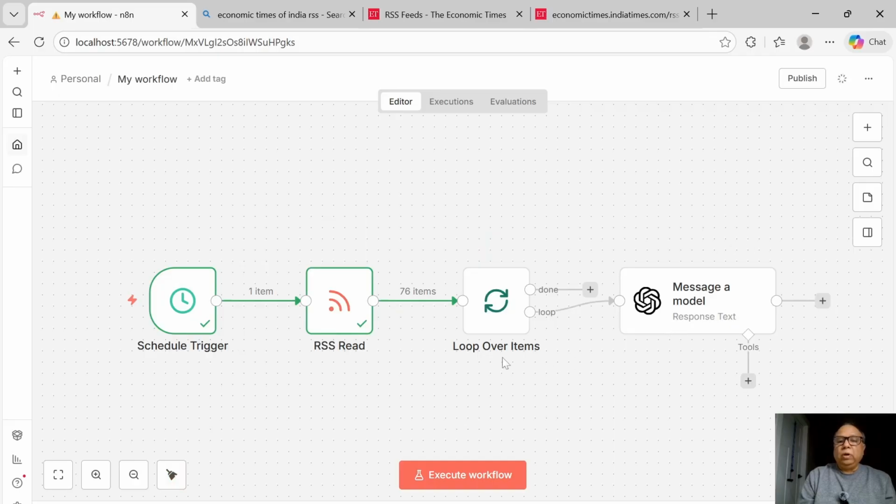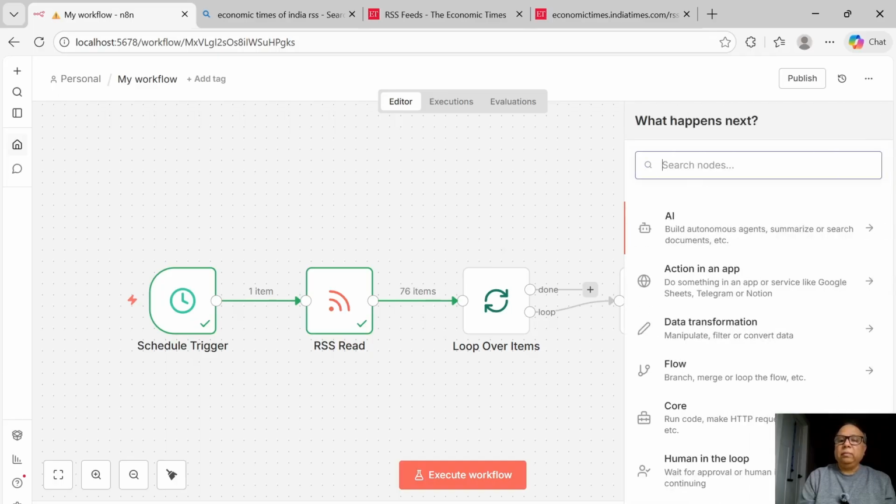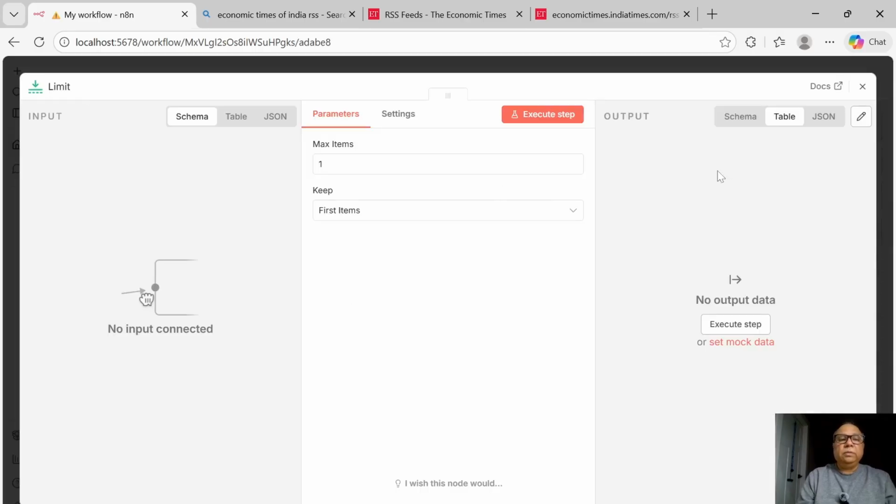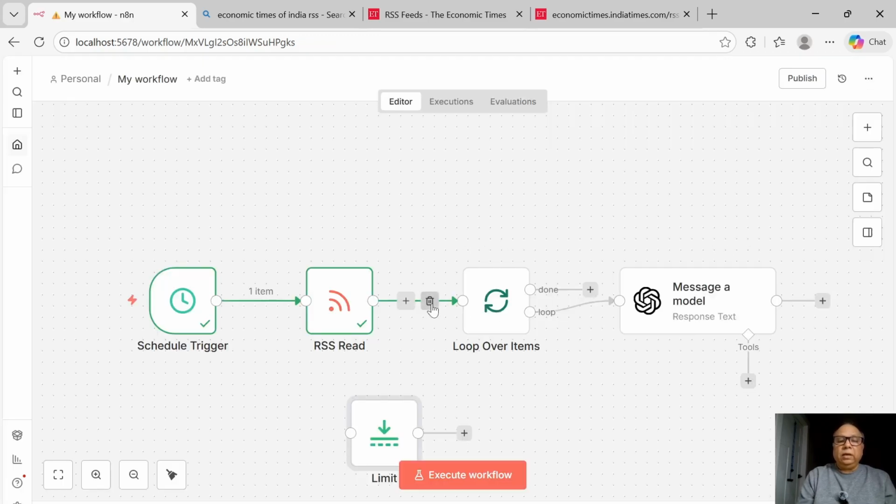messaging this. Okay, so we are going to send items to this, and then we are going to try and see if we can make any sense out of this. Before we do this, because there are 76 items coming in, I would like to limit this. All right, so you can use restrict the number of items. Okay, and let's say for the testing purposes, the max items to 1. Okay, and again, instead of sending this to the loop, I'm going to send this to limit, and I'm going